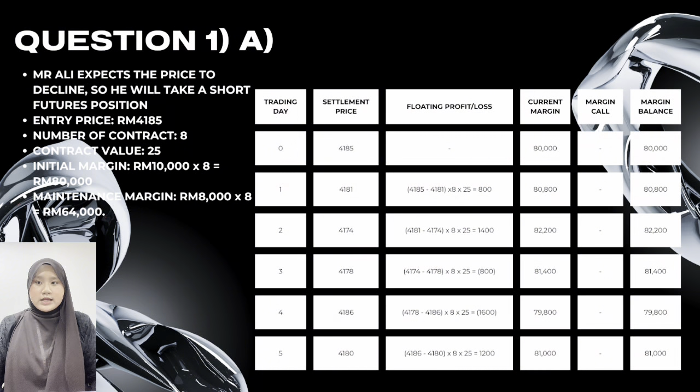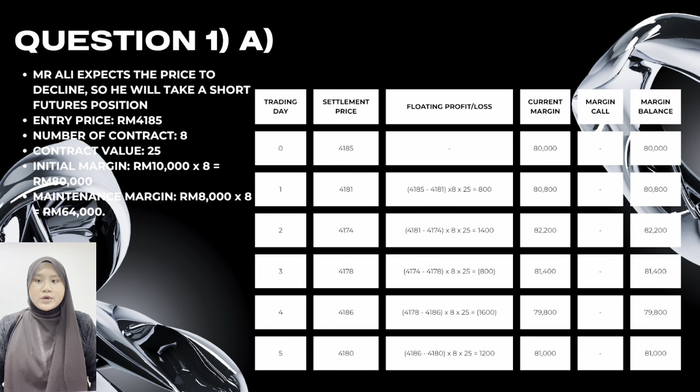Since Mr. Ali expects the price to decrease, he opened a short futures position. He trades 8 contracts and each contract represents 25 tonnes. Therefore, the total initial margin is 80,000 ringgit while the maintenance margin is 64,000 ringgit Malaysia.